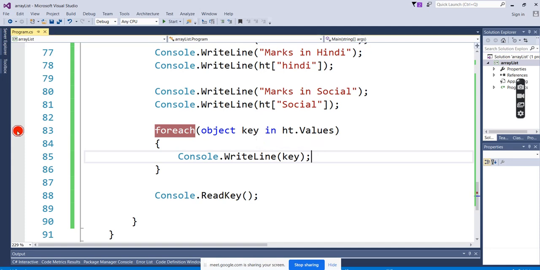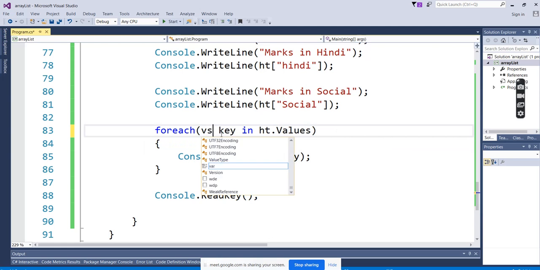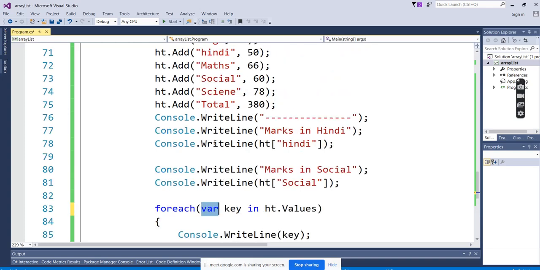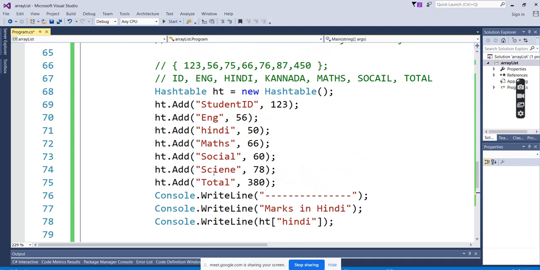Pawan, actually, why do we declare the key as an object type? Because the key is an object here, so we have to declare the object. For the array list, we used to declare as var. Var is any data type. But in the syntax I saw that it is asking for object key and value, so that's why we declare as object, right? Yes, because when you're declaring here, it is going to ask for the object.